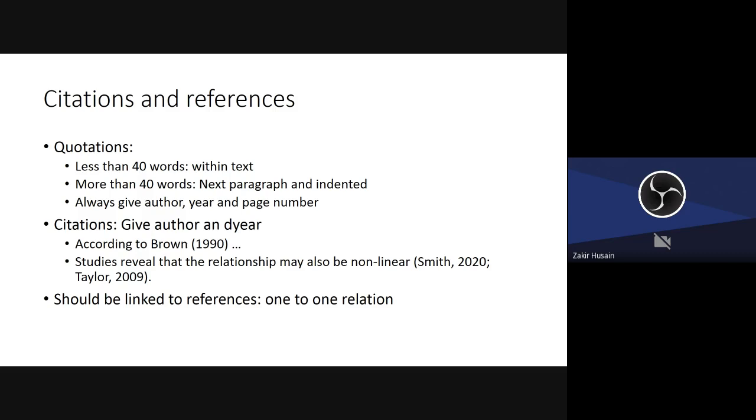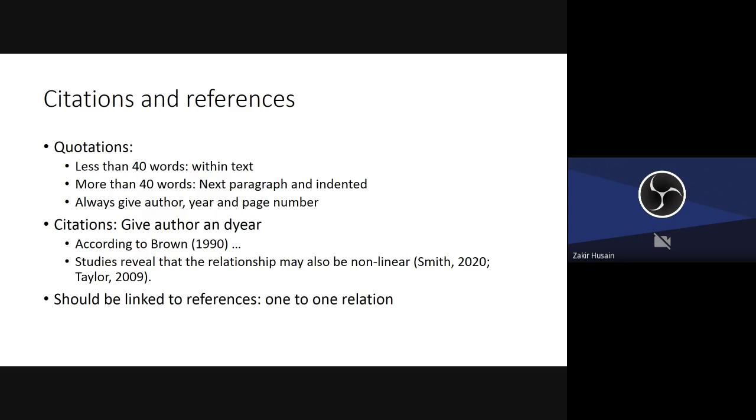Citations, references, quotations less than 40 words within the text, more than 40 words. It should be in the next paragraph as a separate paragraph and indented. I'll show you examples of these. Always give author, year, and page number. Citations, give author and year. So you can write according to Brown 1990.